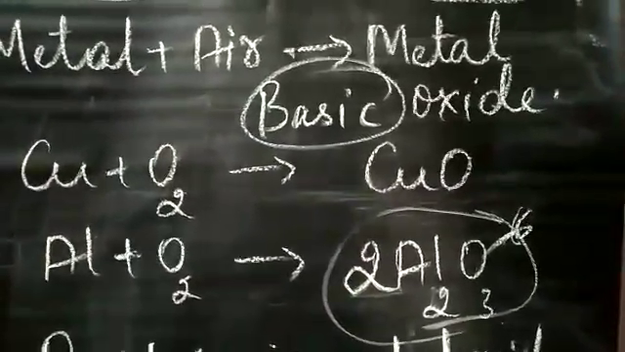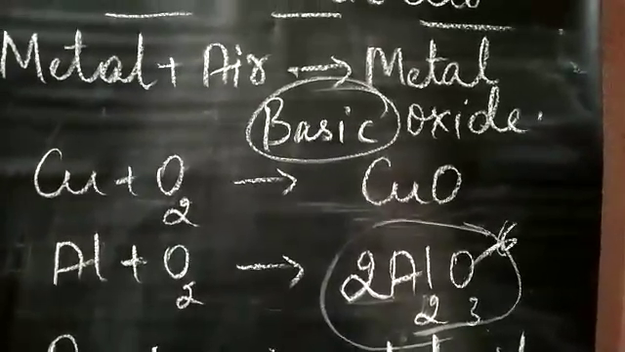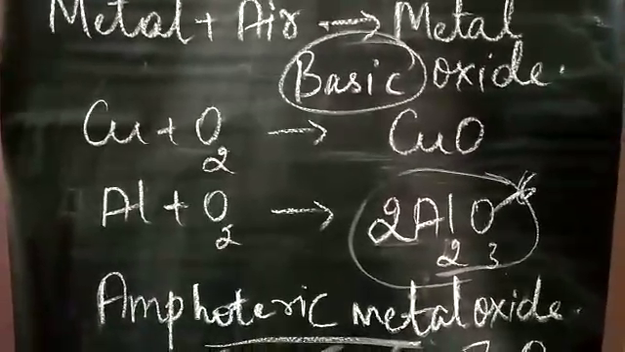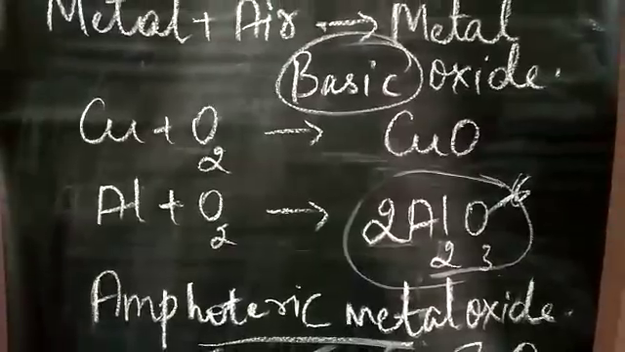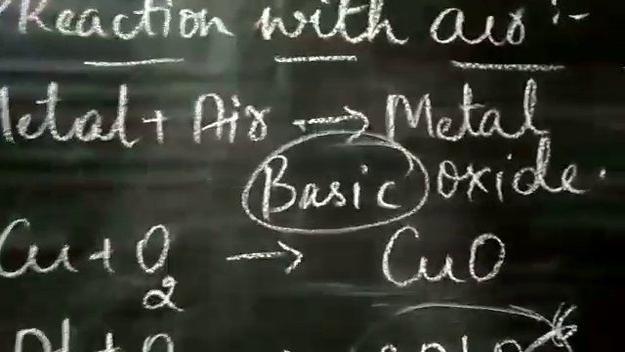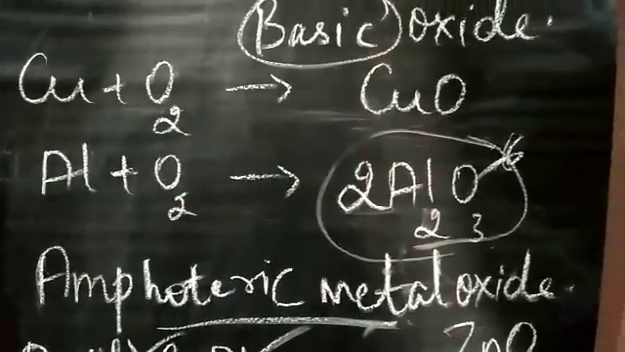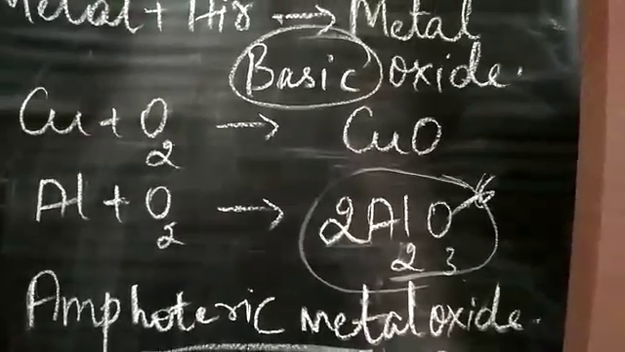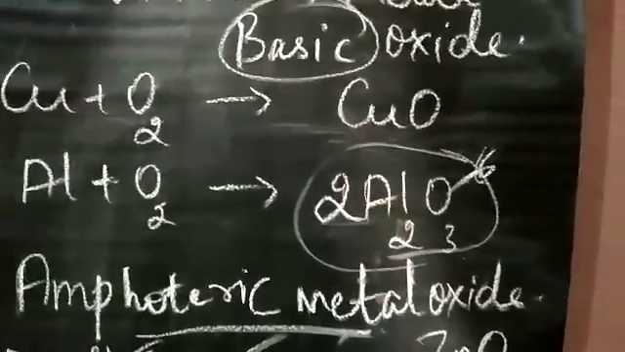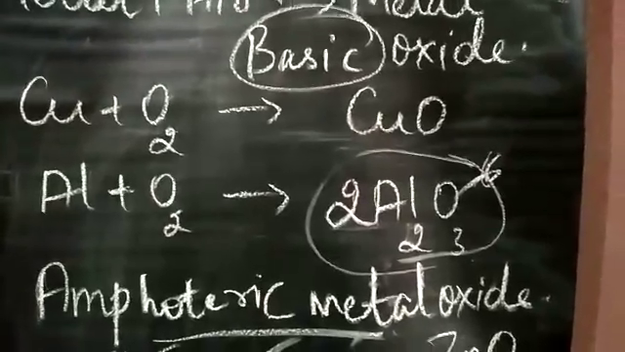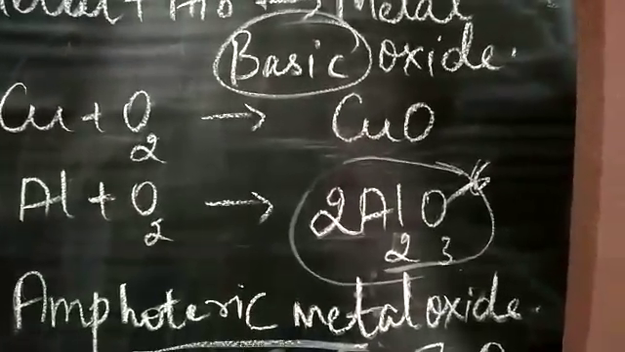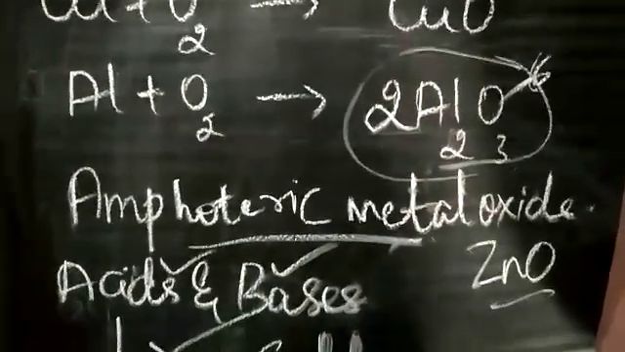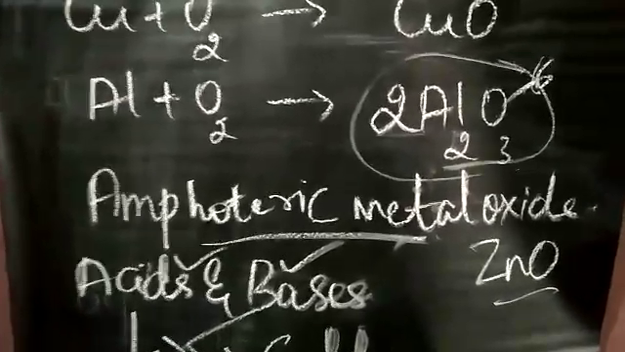So I already told you that all the metal oxides which are produced are basic in nature, right? Apart from this, here we have a separate concept called amphoteric metal oxides. So what are these amphoteric metal oxides? We know that all the metal oxides are basic in nature. But amphoteric metal oxides are basic in nature as well as acidic in nature. That means they have a tendency to react with both acids and bases.